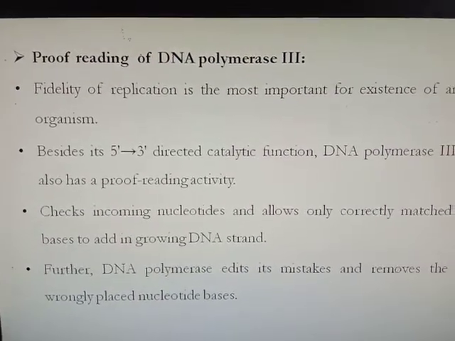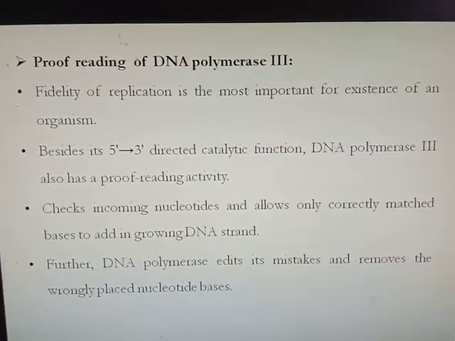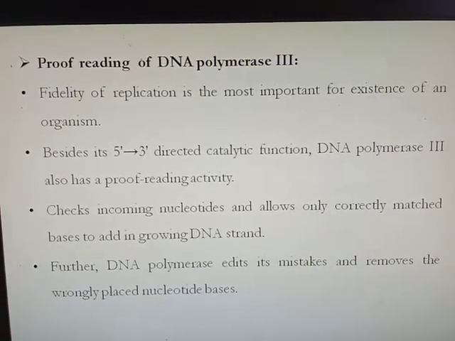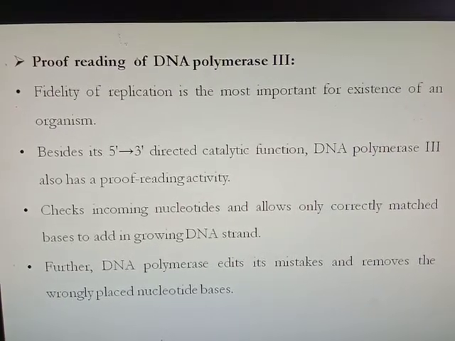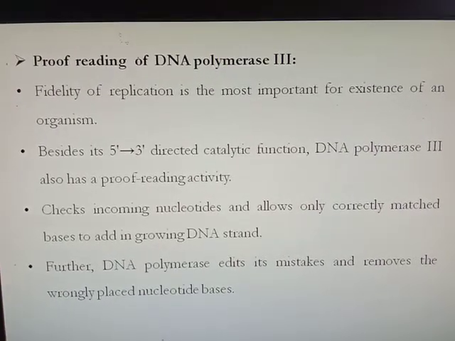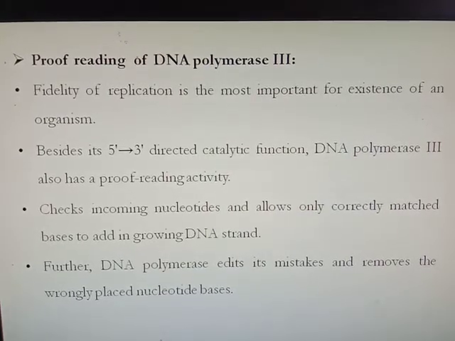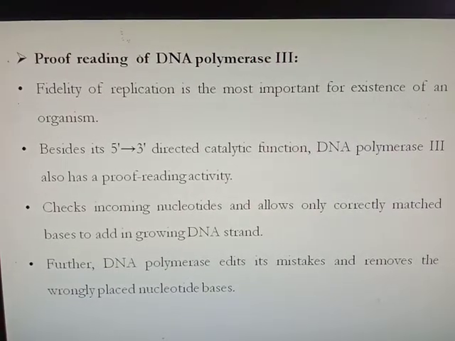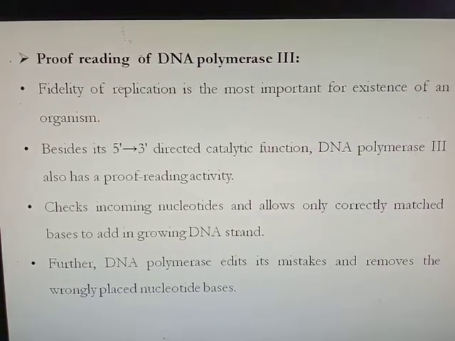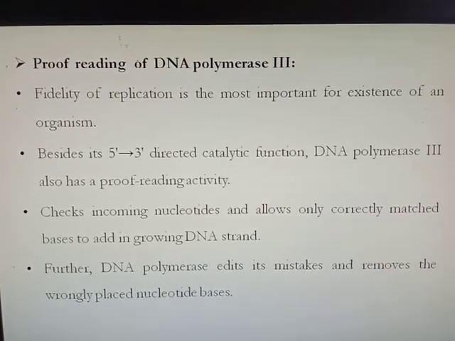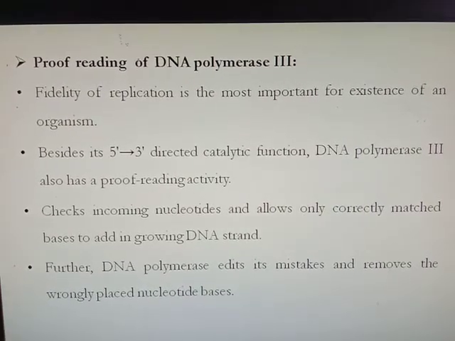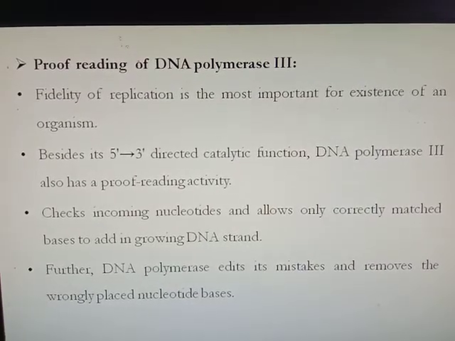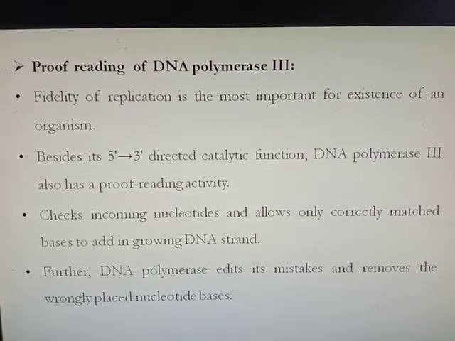The proofreading of DNA polymerase 3. The fidelity of replication is most important for the existence of an organism. Besides its 5' to 3' catalytic function, DNA polymerase 3 also has proofreading activity. DNA polymerase 3 checks the incoming nucleotide and allows only correctly matched bases to be added to the growing DNA strand. Further, DNA polymerase edits its mistakes if any wrong nucleotide is added during replication. Then it removes that wrongly placed nucleotide and adds the correct nucleotide.